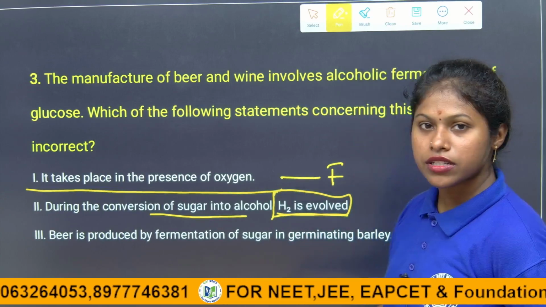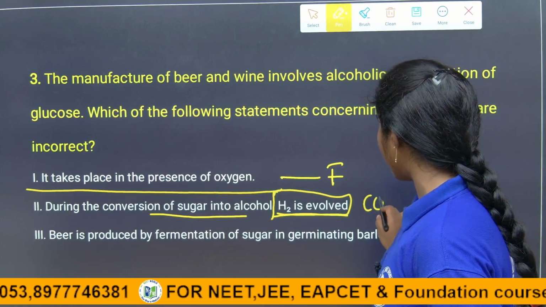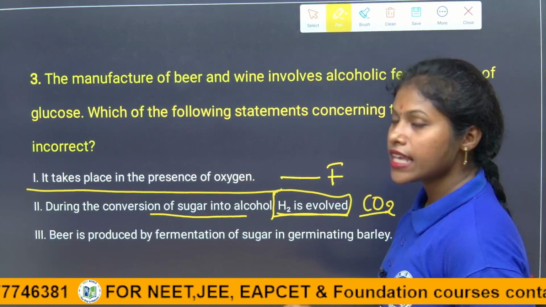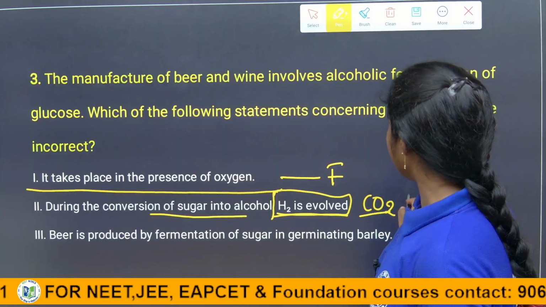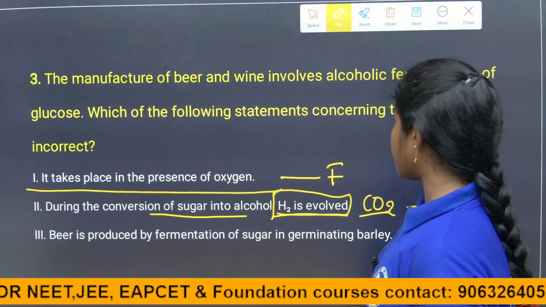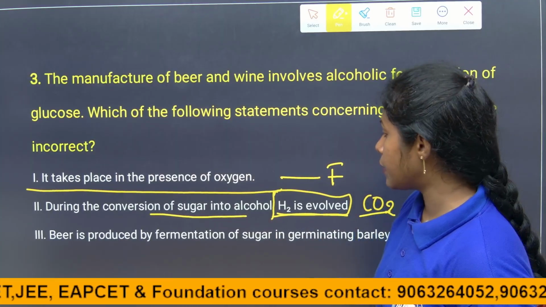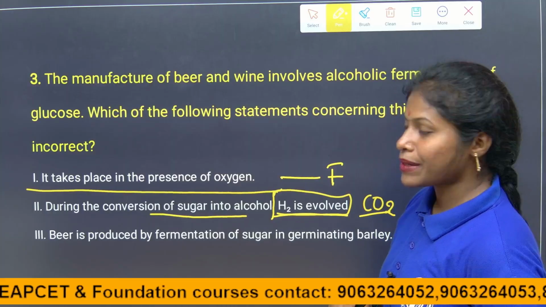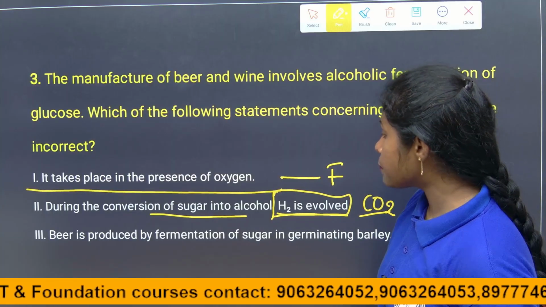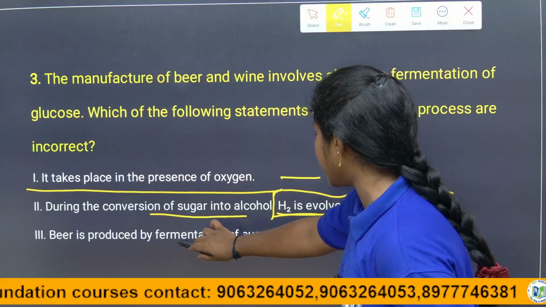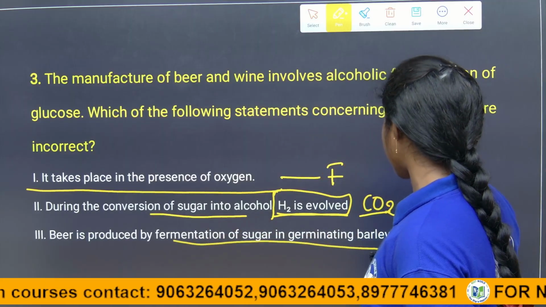Hydrogen is evolved, children? No, carbon dioxide is evolved. So the second statement is also a false statement. So we know that statements 1 and 2 are totally wrong. And beer is produced by fermentation of sugar and germinating barley. It is also a correct statement, children.